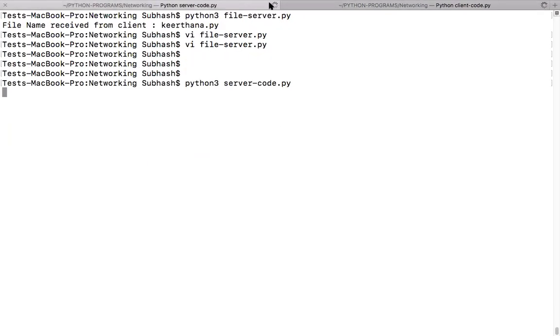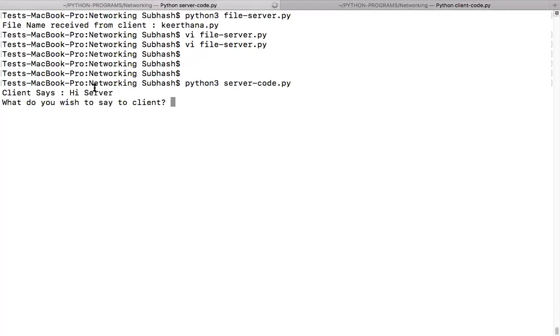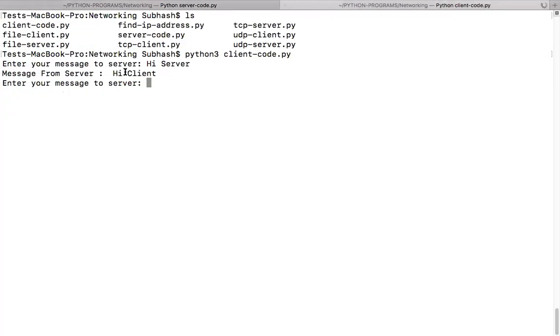The client will first send a message to the server. Hi server. The client is telling this to the server. Our server has received it, saying the client says hi server, what do you wish to say to the client? Hi client, something like this. So this is basically a chat. The client says message from server is hi client, enter your message to server. I want to talk to you is what the client will tell the server.